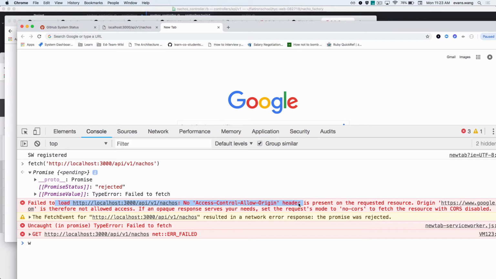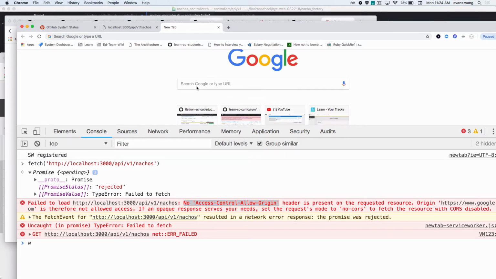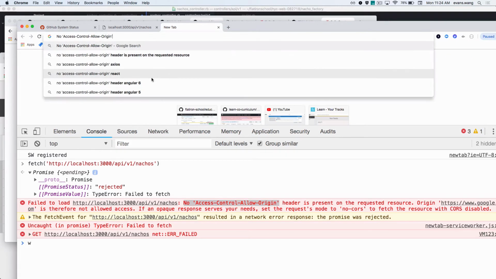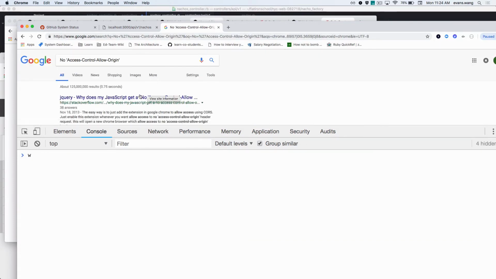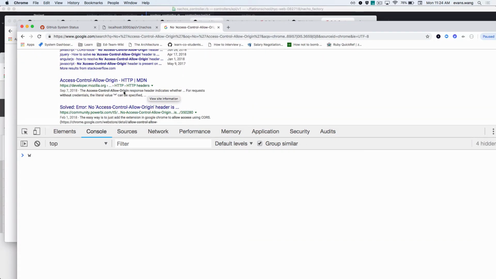I don't know. You know what? In the almighty wisdom of things, if I don't know something, I ask my best friend. Oh, look, there he is. Hello. No Access-Control-Allow-Origin. Let's see what comes up. Okay, this is jQuery. Trash.